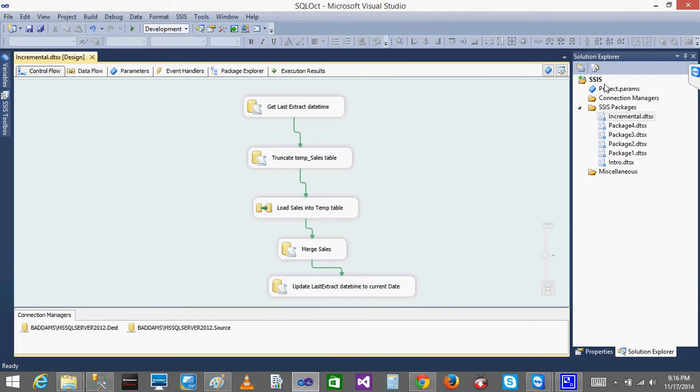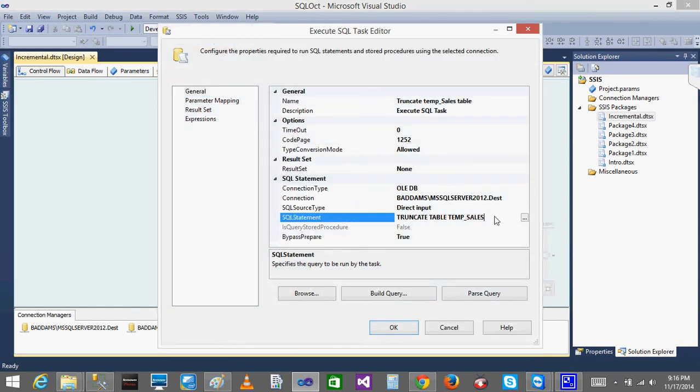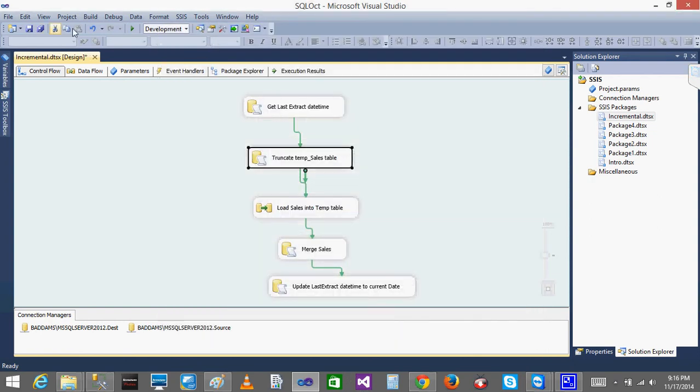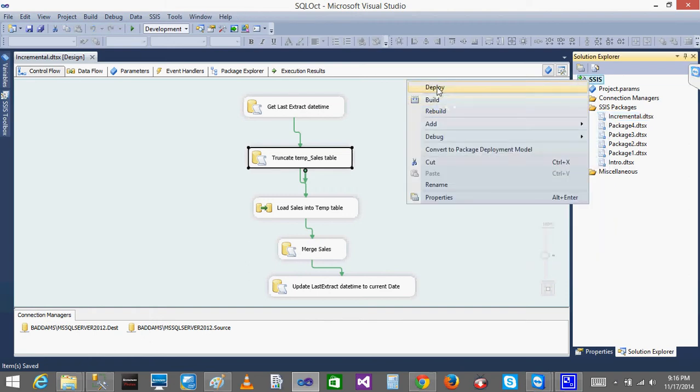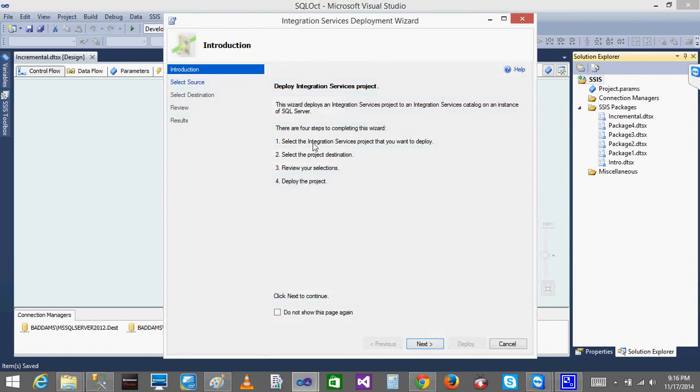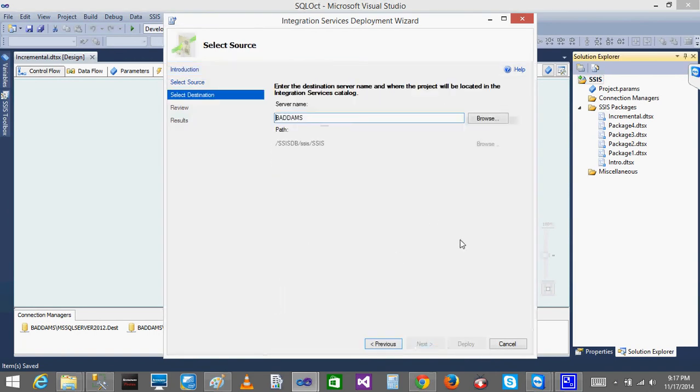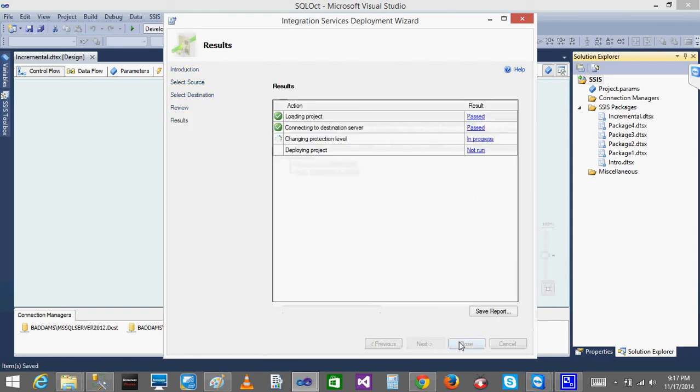Okay, see, I have deployed the package. After deploying, I have made some changes here. So if I want to redeploy the same package, I think there's no package deploy, right? Yeah, I need to deploy the entire project. Right click, deploy. Again, I can deploy there and it will be overwritten. See, it already exists. Click next to replace the existing project during deployment. Yeah, automatically it will be replaced. That's it.